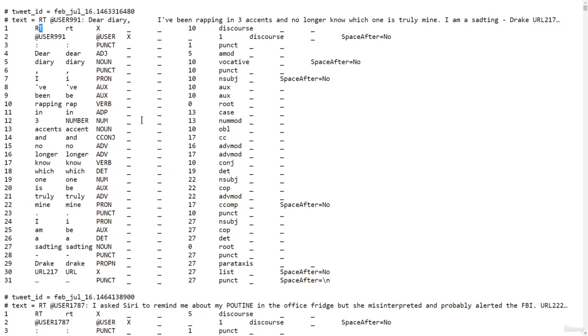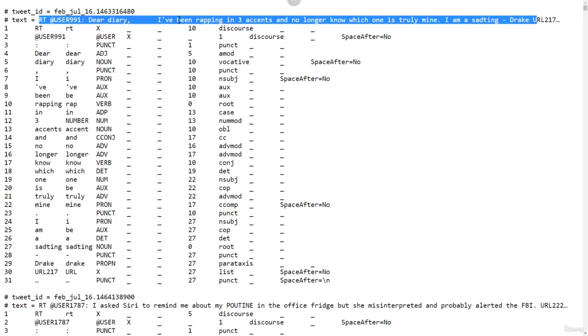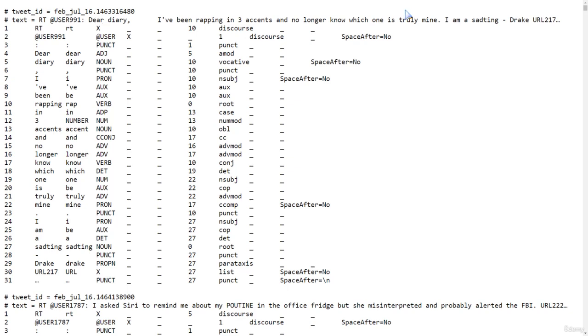Now, part of speech tagging will actually involve taking each of those words present in the whole tweet or the whole sentence and then saying that for this word, for example, it belongs to a certain part of speech. For this, a certain part of speech, this certain part of speech, and so on and so forth.